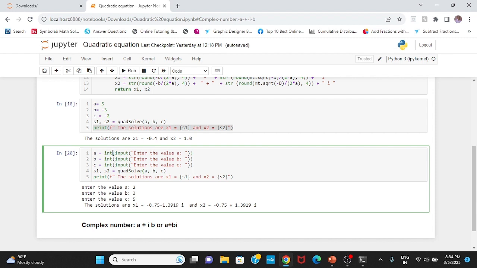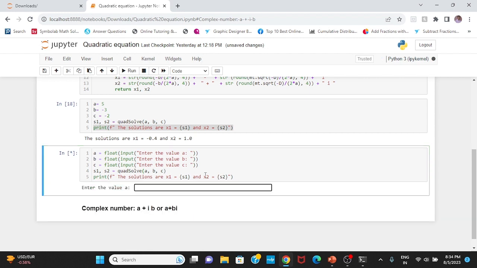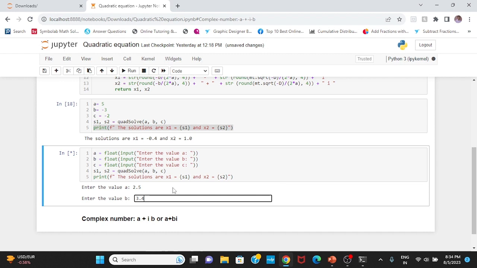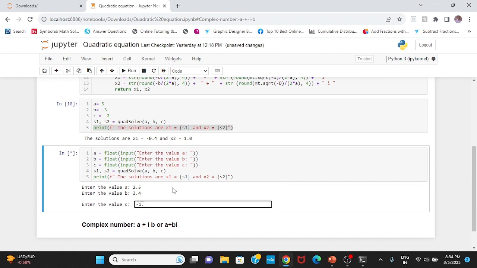If I am taking this as integer, it won't be able to take like 4.5, 3.5. I will just use these values as float to get decimal numbers. So if I run it, what I get is 2.5, 3.4, -1.5 as the coefficients. So I will get the solutions here, no issue.